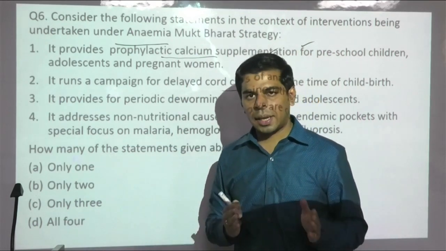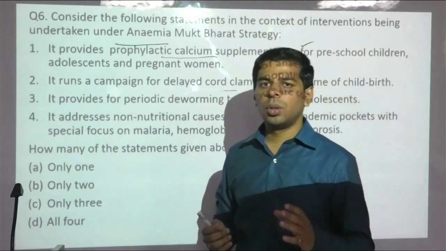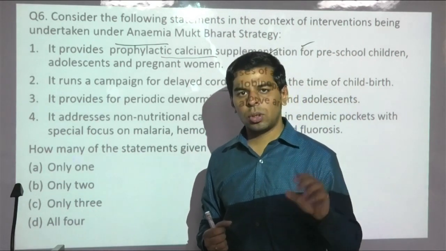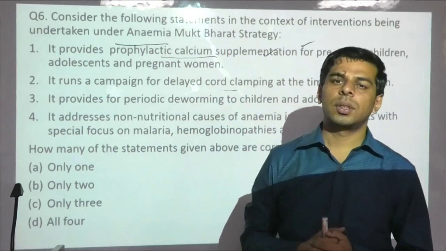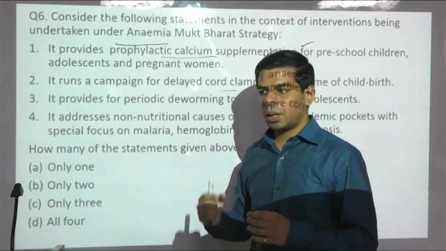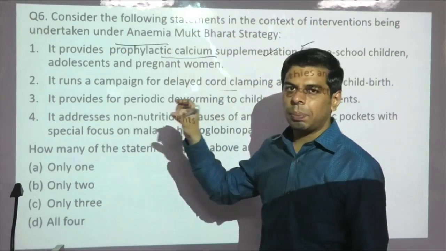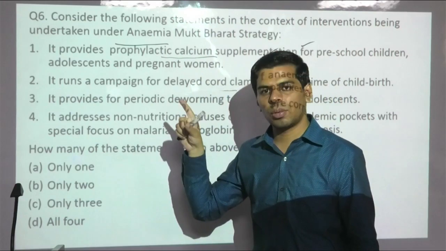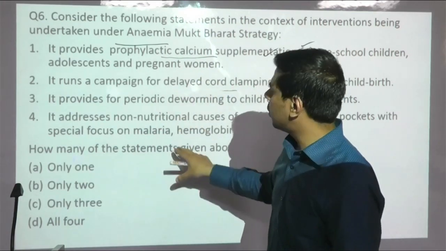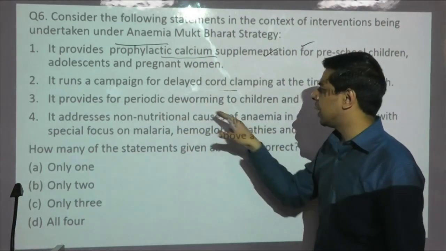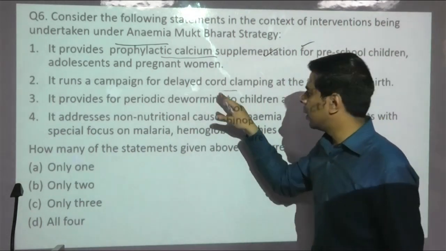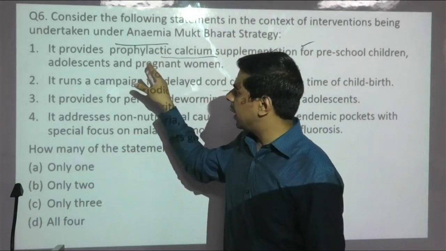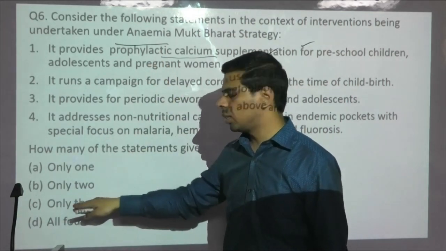Most common is the iron deficiency anemia. Apart from that, there are nutritional deficiency anemias related to vitamins, like folic acid causes megaloblastic anemia, vitamin B12 causes pernicious anemia. So the government is supplying iron, B12, folate supplements, not the calcium. Calcium, even though it's important, is required for bones and teeth. Rest of the options are more or less related to nutritional deficiency, addressing the deworming in children as well as delayed cord clamping at childbirth can be considered. So you have to eliminate the first one, and the best probable option becomes only 3.